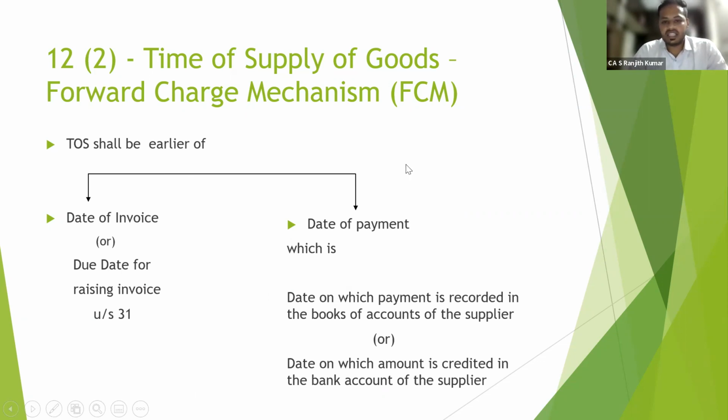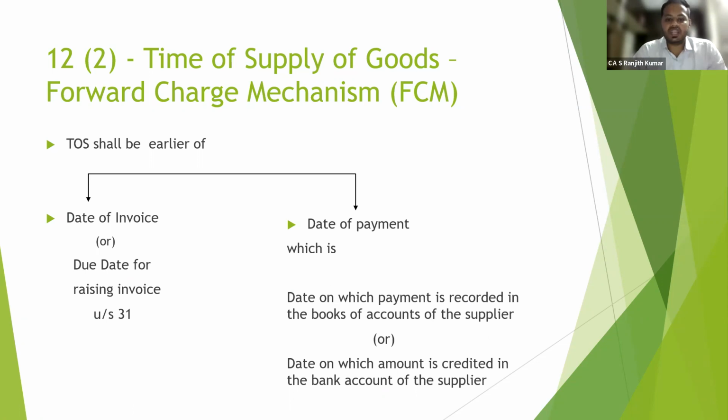The date of payment is further classified as the date on which payment is recorded in the books of accounts of the supplier. Forward charge mechanism deals only with the supplier. In the previous scenario where I had biryani, when I made the payment through GPay, it got credited in the bank account on the same day.